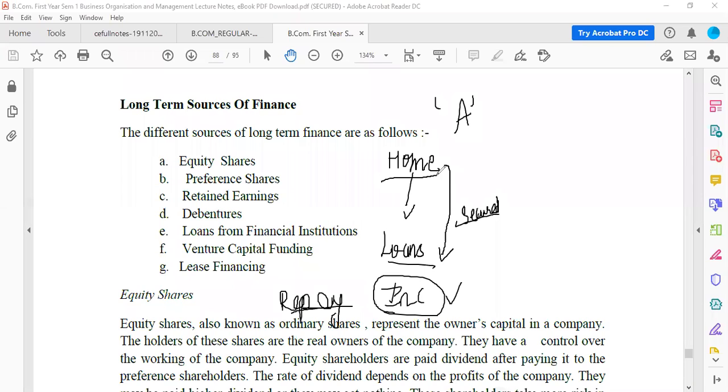So I have a guarantee in my hand. I have a charge on the asset. I have the right on the asset, that is the home here. So I have no problem to give the loan. So everybody understood this concept of home loan, which is given by the bank?